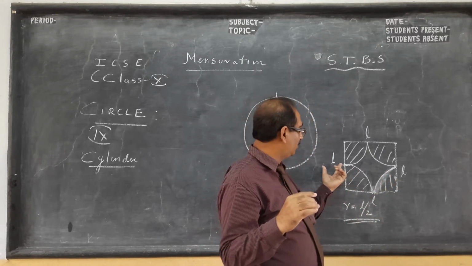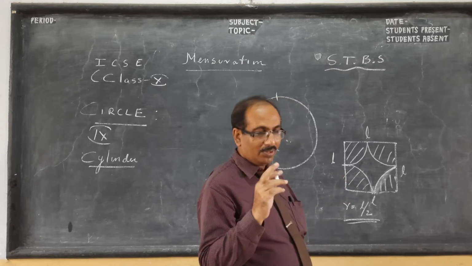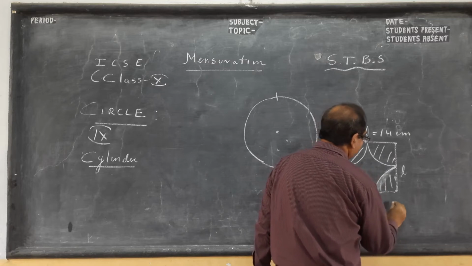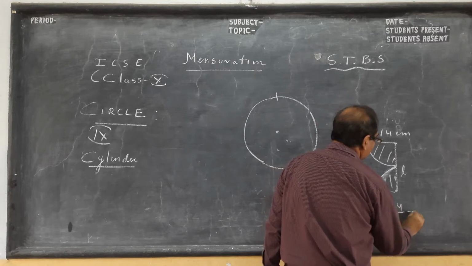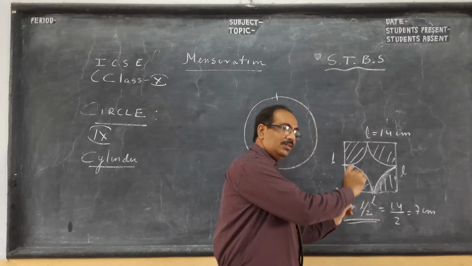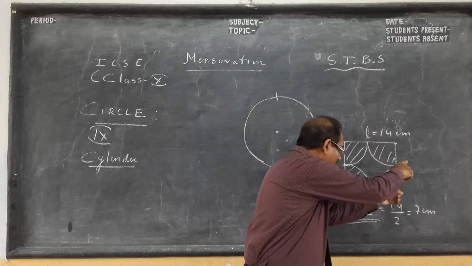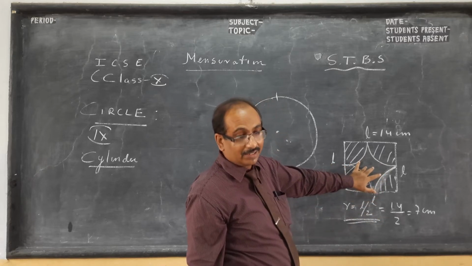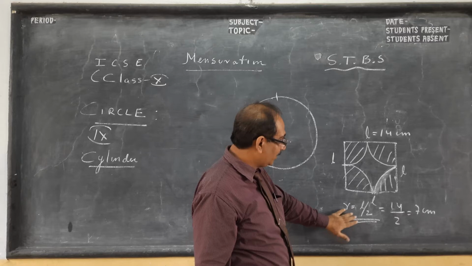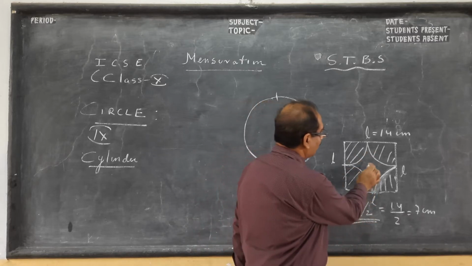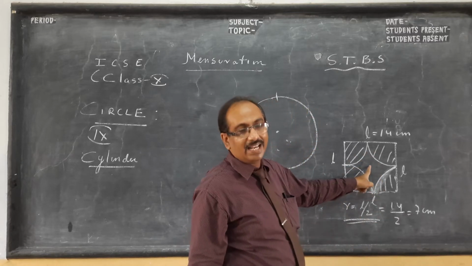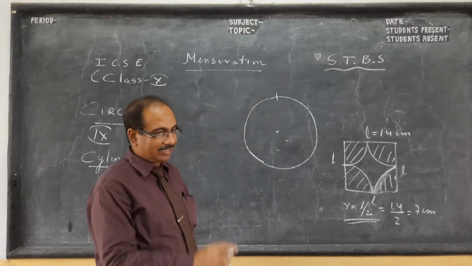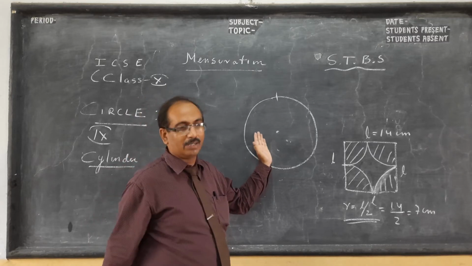When you go to a higher level, values won't be given, but I can give you a value. Let L be 14. This will be easier for you. You know why? The radius will be 14 by 2, 7 centimeter. So the cows will graze this part. So what part is left? Suppose you take L and R, you can take it in generalized terms, or if you take real values, the question is what part of the square is left ungrazed. So this, children, is mensuration. Geometry you have seen. If you have not seen, we'll start that part also.